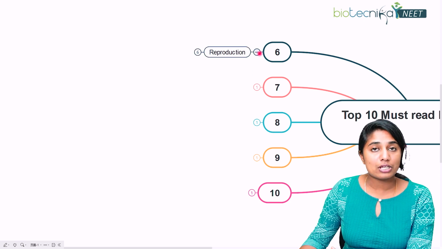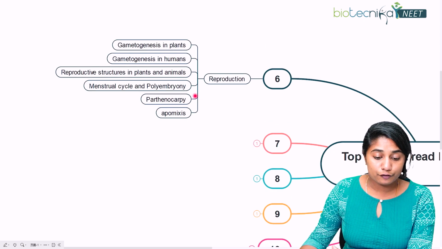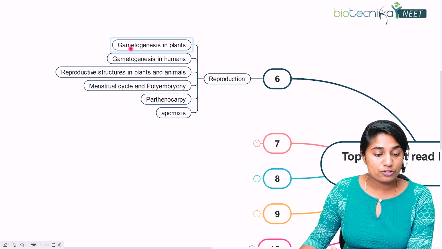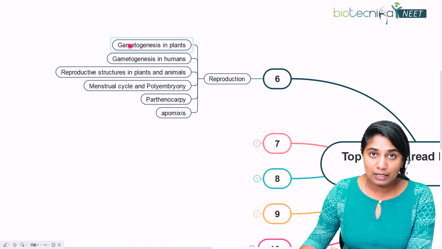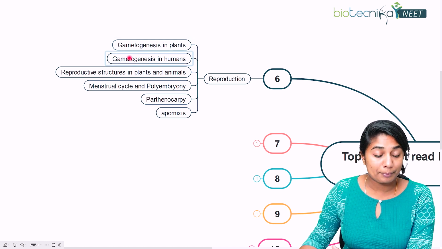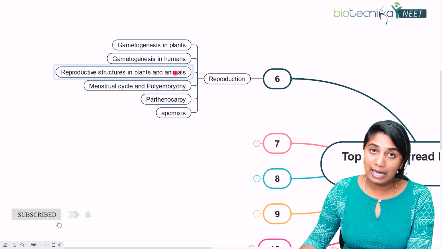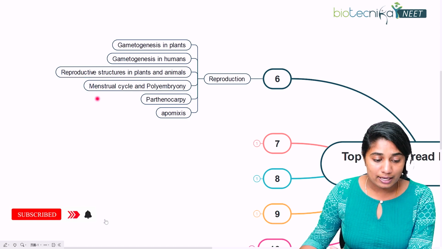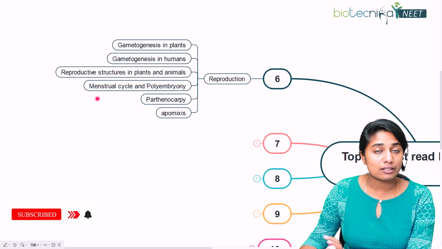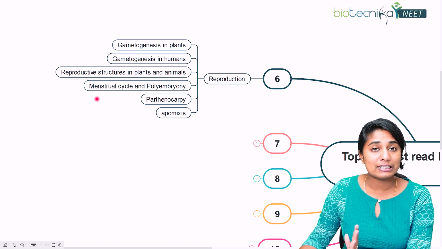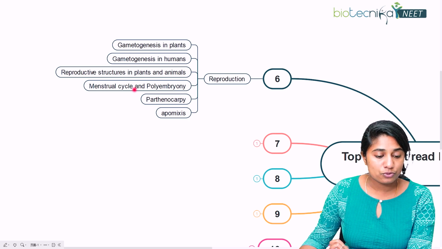The 6th chapter that you need to stress upon is reproduction, right? So what are the different topics in reproduction that you need to give importance to? Gametogenesis in plants, and similarly gametogenesis in humans, reproductive structures in plants and animals, menstrual cycle, right? So different hormones that affect the menstrual cycle, what are the different days and effects that happen because of these hormones, so all of that, and polyembryony as well.